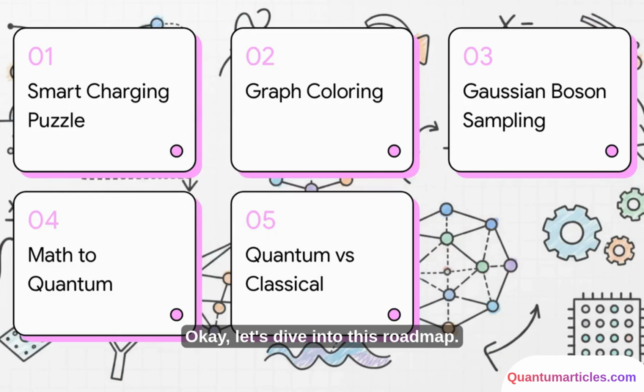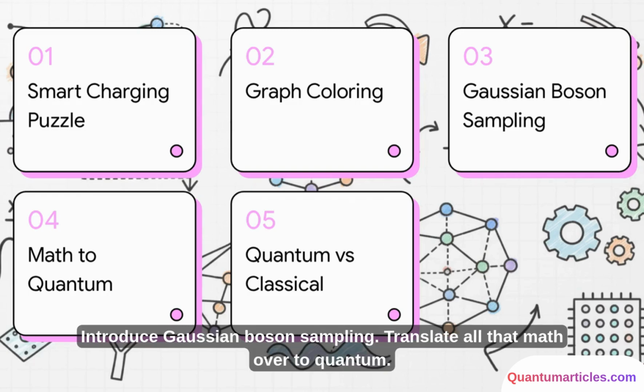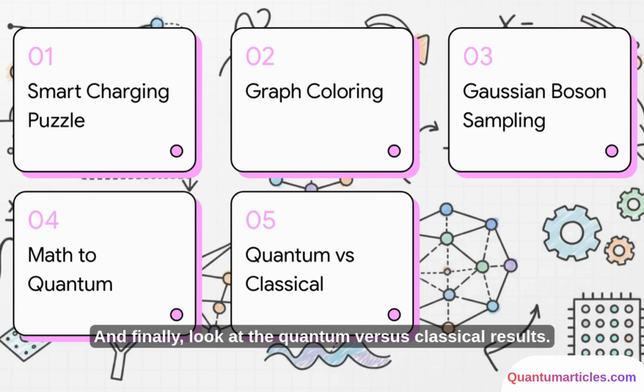Okay, let's dive into this roadmap. We'll start with the smart charging puzzle. Figure out what graph coloring actually is. Introduce Gaussian Boson Sampling. Translate all that math over to quantum. And finally, look at the quantum versus classical results.